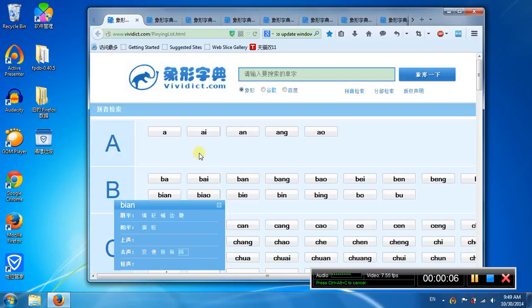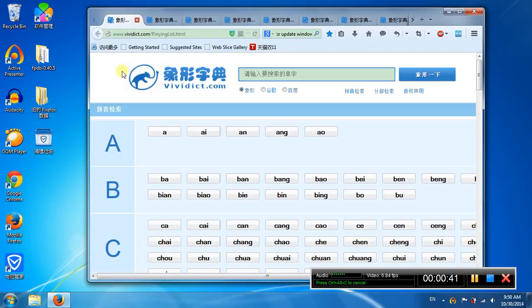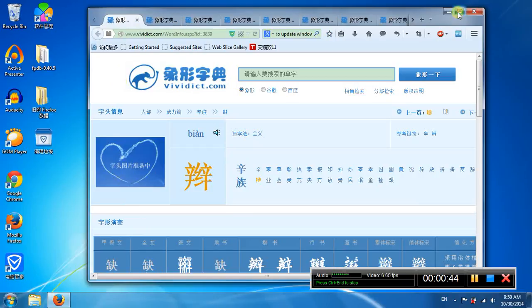And today we talk about the Chinese character whose sound is bian. Okay, you see the 12 characters have the sound bian. The first tone has 5 characters. Bian. The second tone bian, it's 2 characters. The third one has 5 characters. So we start from the bian. Okay, this is bian.